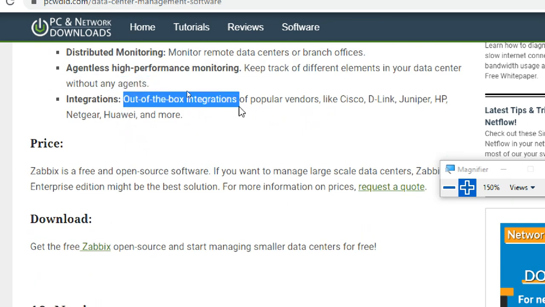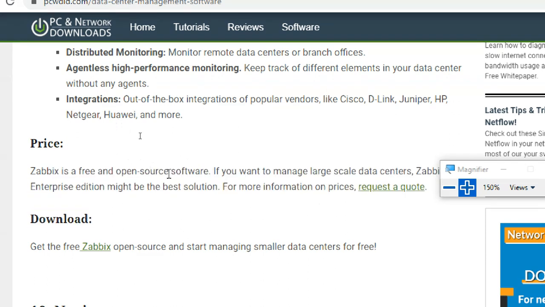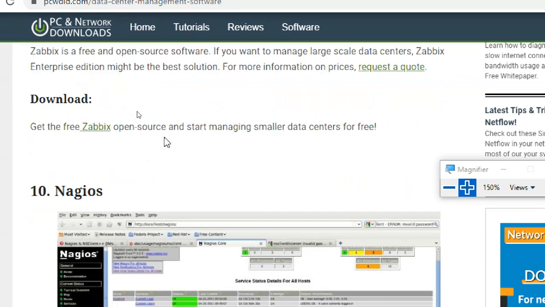Out-of-the-box integration of popular vendors like Cisco, D-Link, Juniper, HP, Netgear, Huawei, and more. It's free and open source. Directly you can download it and start using it.